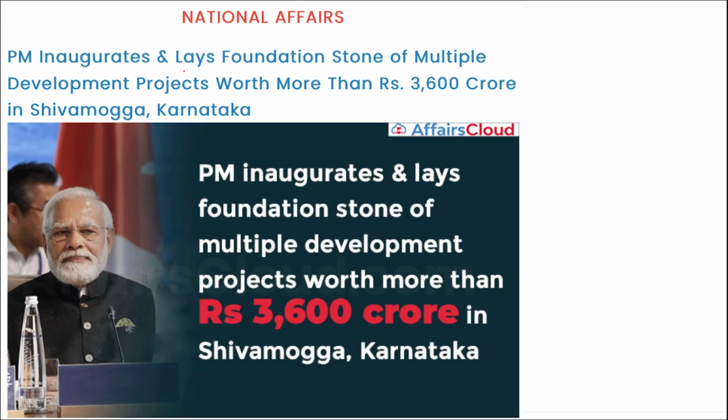First is, Prime Minister Narendra Modi has inaugurated and laid the foundation stone of multiple development projects worth more than 3600 crore rupees in the state of Karnataka. If we talk about Karnataka, remember this is the best state that has topped in terms of research and development. In Karnataka there is Bangalore, and we know Bangalore is known as Silicon Valley. Recently Prime Minister Narendra Modi has inaugurated development projects worth 3600 crore in Shivamogga in Karnataka.